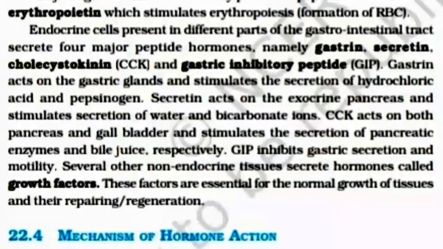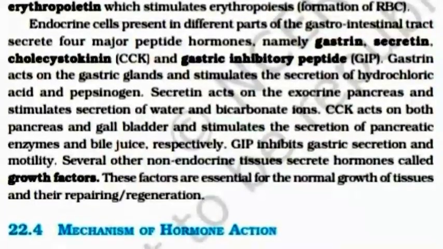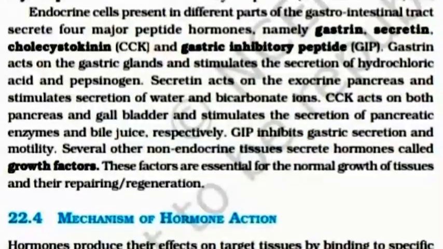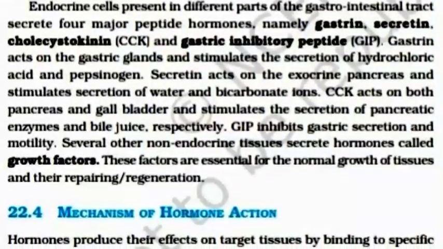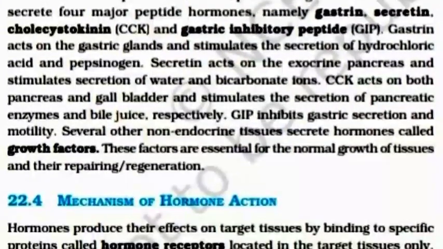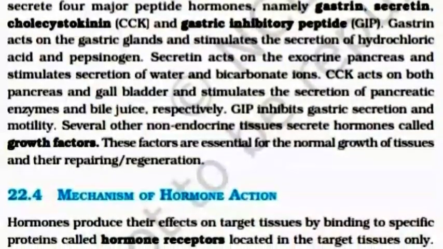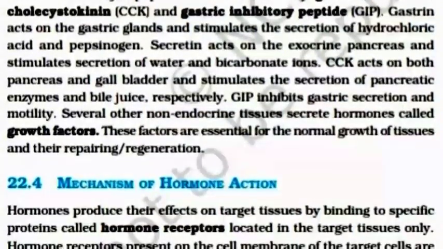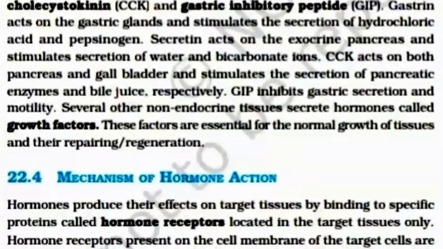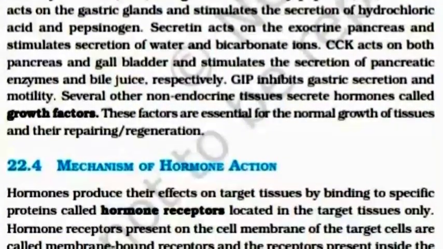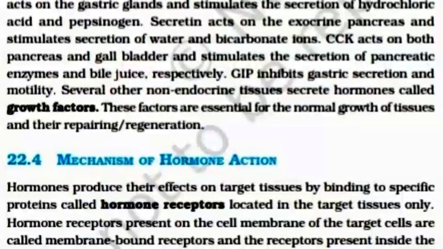CCK acts on both pancreas and gallbladder and stimulates the secretion of pancreatic enzymes and bile juice respectively. GIP inhibits gastric secretion and motility. Several other non-endocrine tissues secrete hormones called growth factors. These factors are essential for normal growth of tissues and their repair and regeneration.